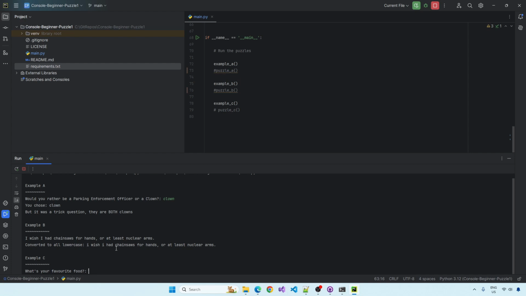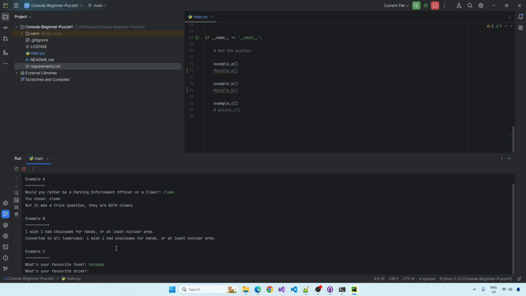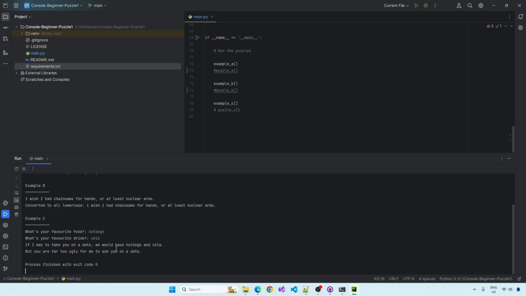Example C, it's asking for our input. What's your favourite food? Hot dogs. What's your favourite drink? Cola. If I was to take you on a date, we would have hot dogs and cola, but you're far too ugly for me to ask you on a date.